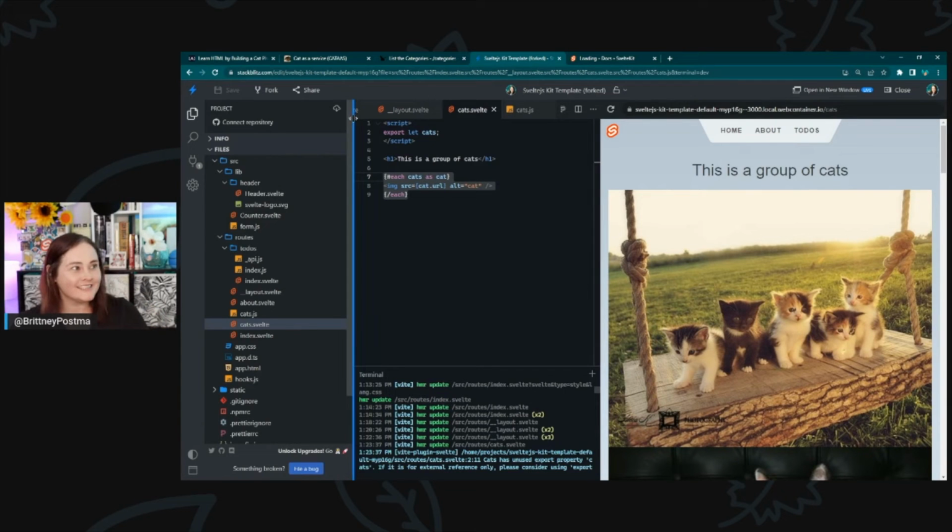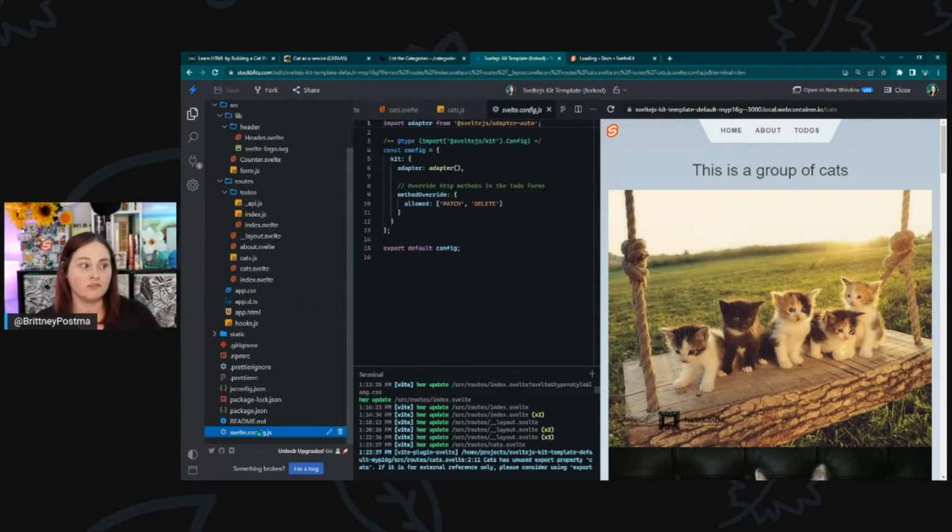Okay, so the last thing that I wanted to talk about is adapters and deploying in SvelteKit, because this is a little bit different and this might be really confusing. So since SvelteKit is a versatile framework that allows multiple types of rendering, the built app needs to be adapted for different deployment platforms. So SvelteKit comes with an adapter auto that attempts to detect the production environment and select the more specific platform adapter. So if we look in our svelte.config.js file, we'll see that the adapter auto is automatically installed. And what happens is once you try to deploy, it will attempt to detect the platform that you're on.